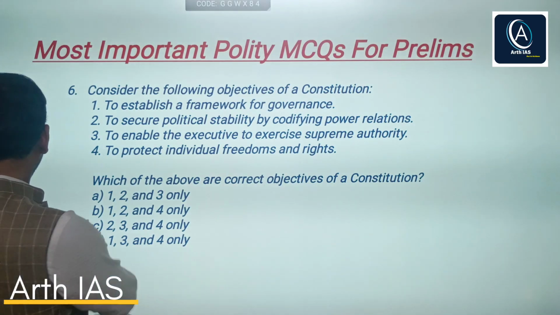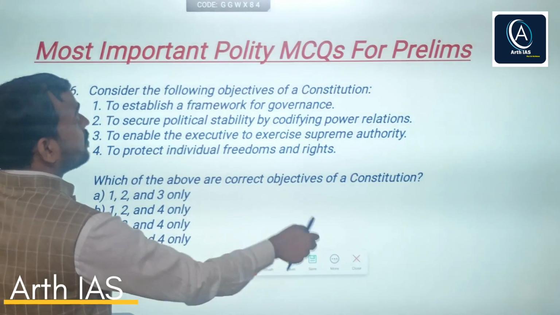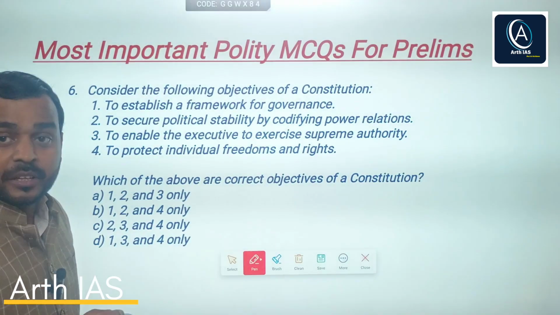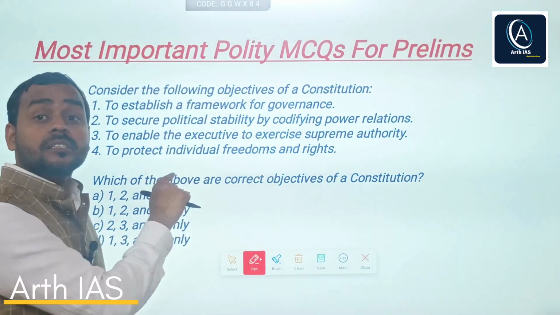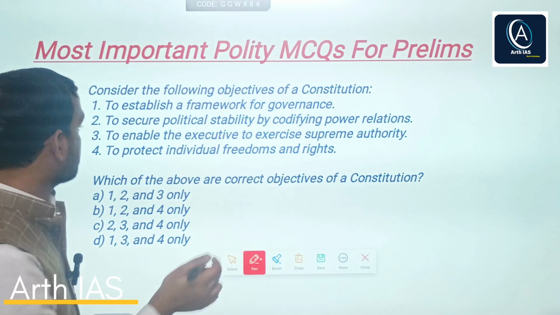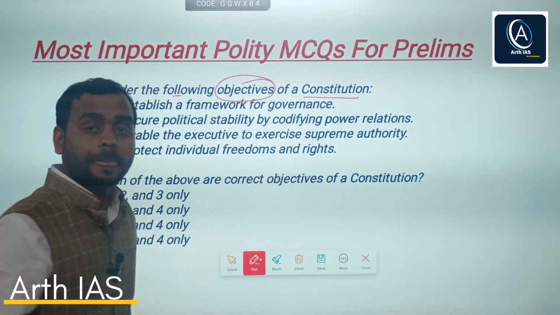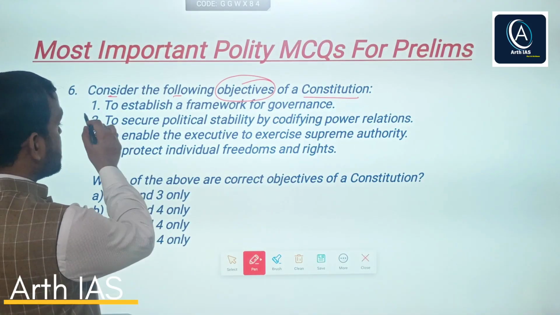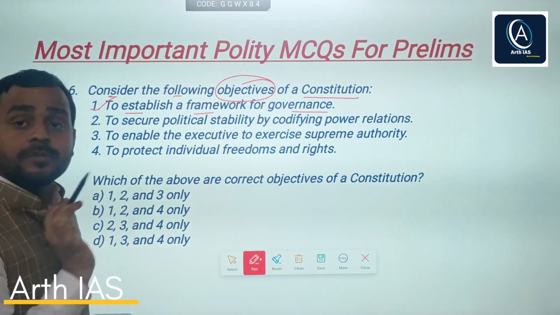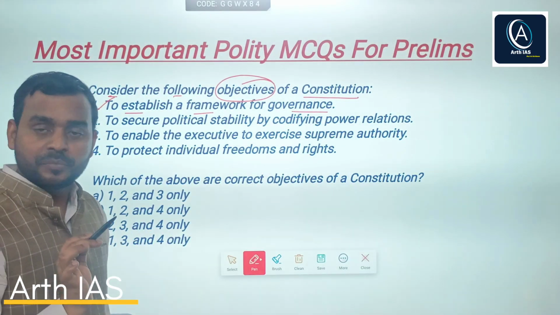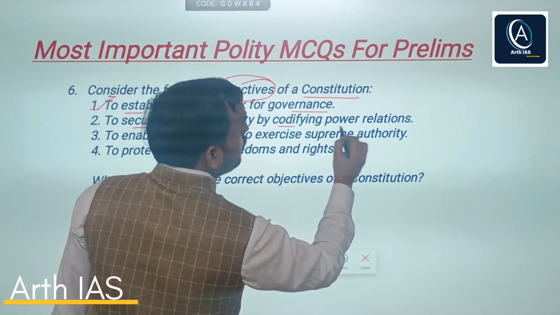Next, sixth question. Again, this is about objectives of a constitution. In the previous question, we have seen the functions of constitution. This question asks the objectives. What are the objectives of constitution? Okay, so it says consider the following objectives of a constitution. So first says to establish a framework for governance. Obviously, this is one of the objectives of the constitution. Second says to secure political stability by codifying power relations.